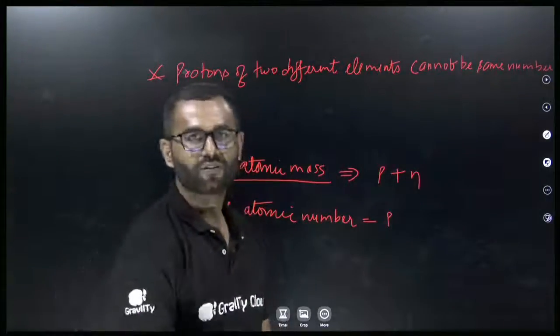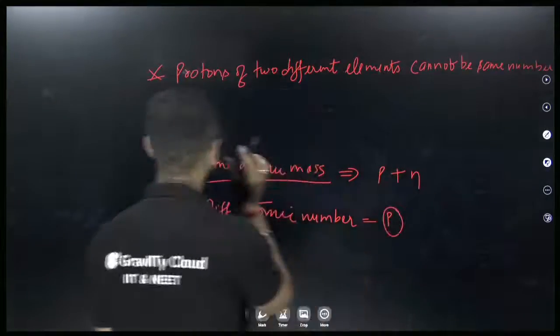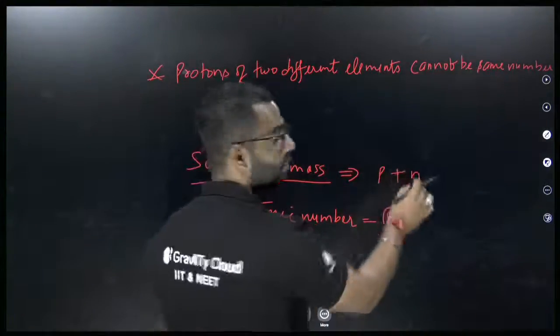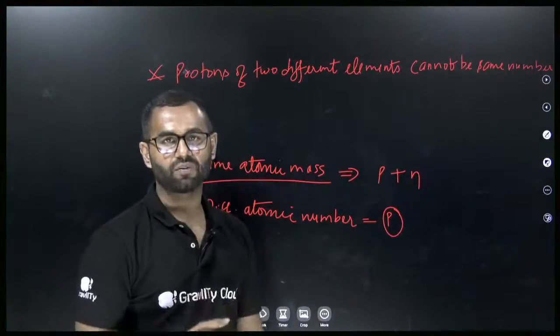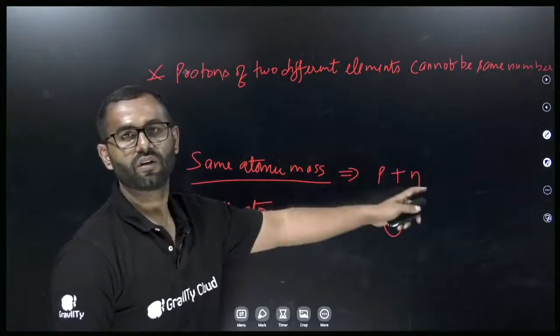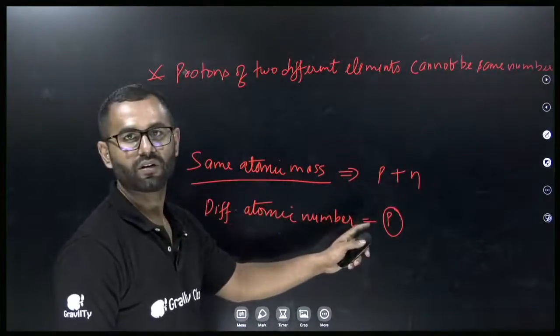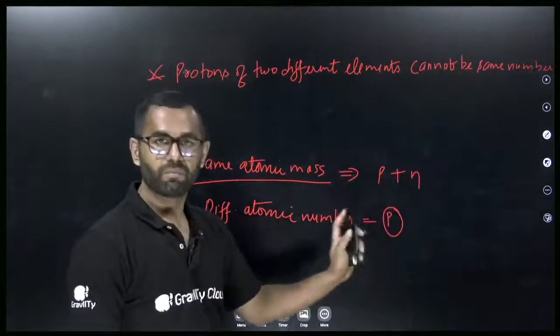Protons will always be different. So different atomic number means different P, and same atomic mass means same P plus N.